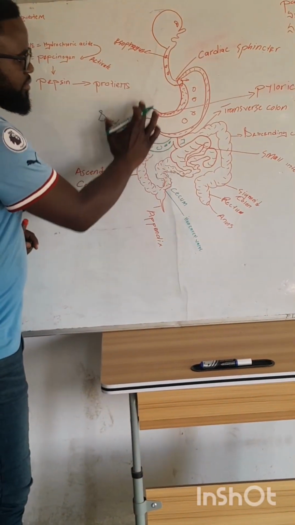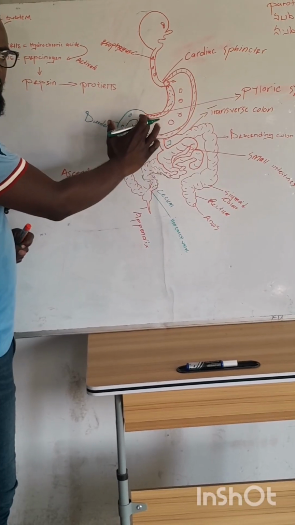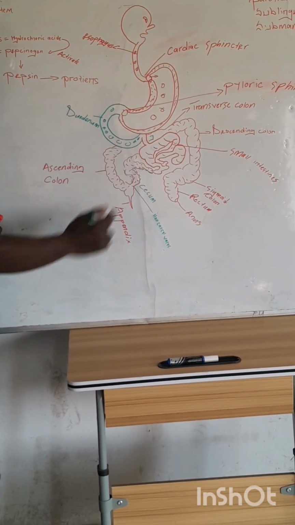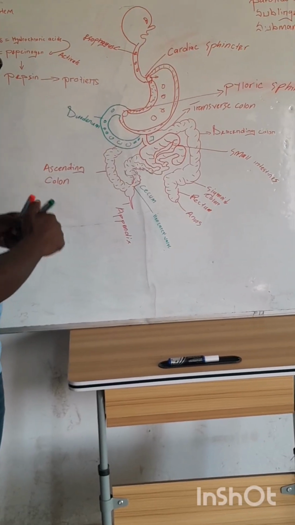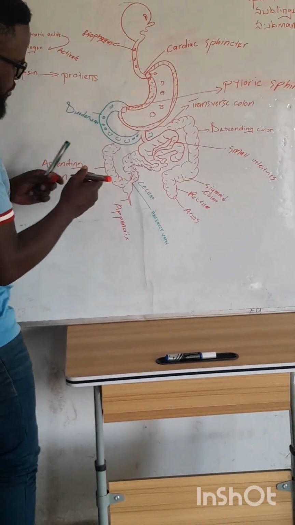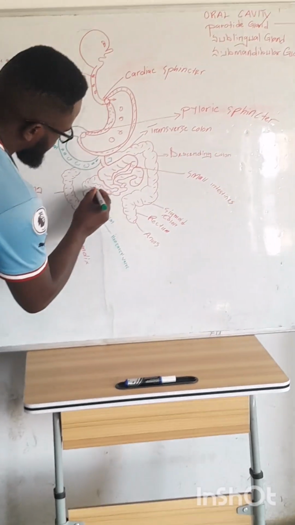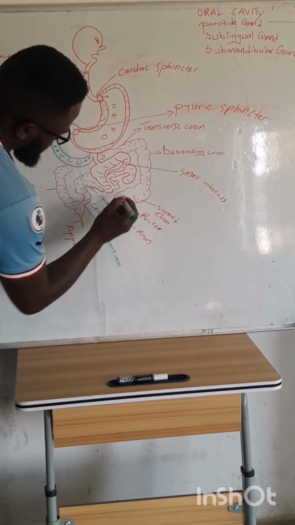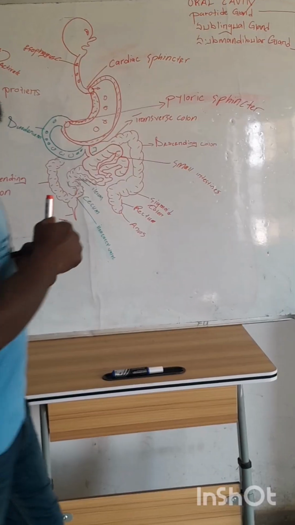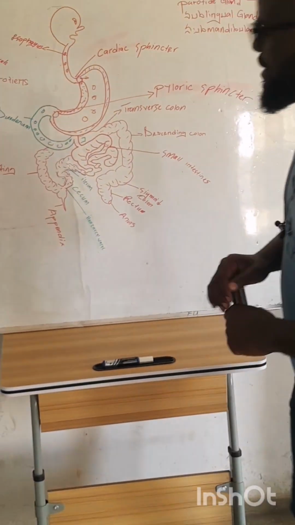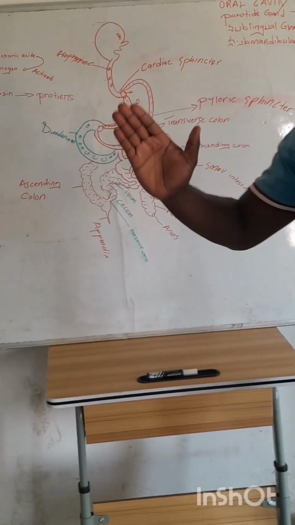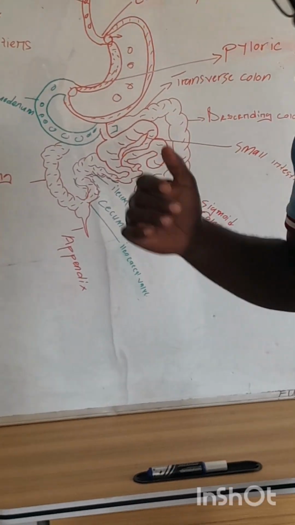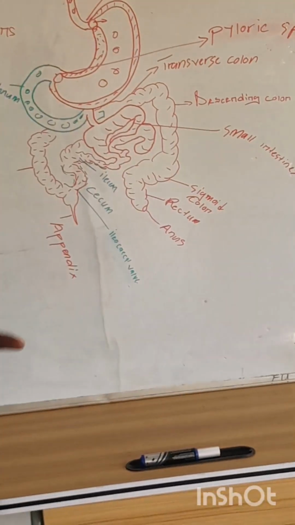So, the jejunum includes the duodenum and the first portion of the small intestines. The last stage or part of the small intestines, we call it the ileum. Alright? Now, once food enters the small intestines, this is where absorption as well as assimilation takes place.